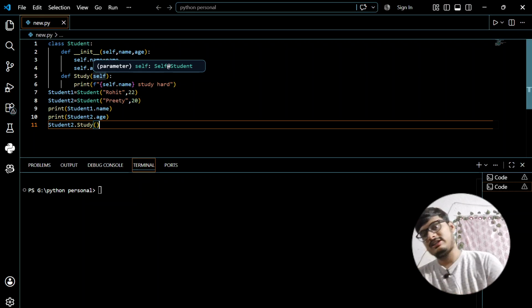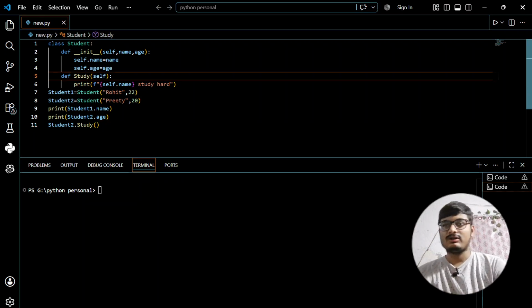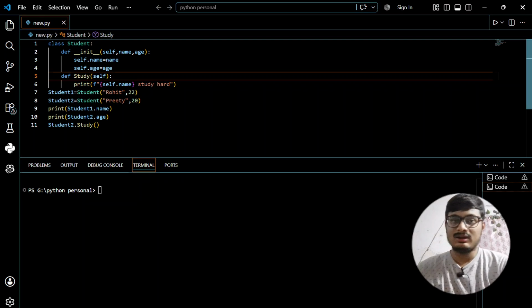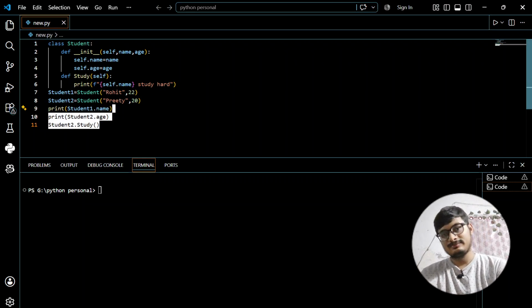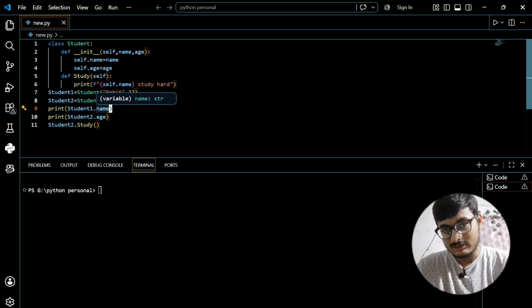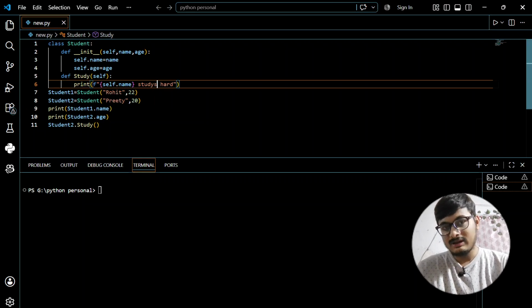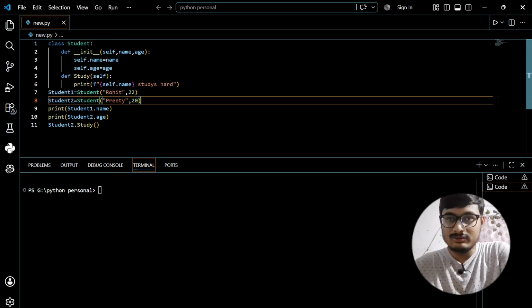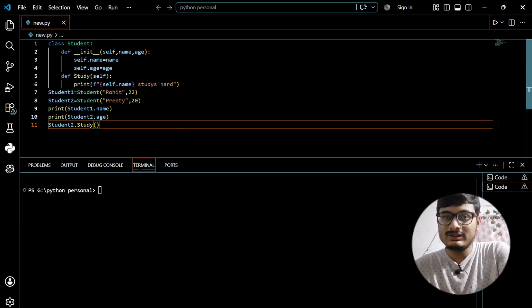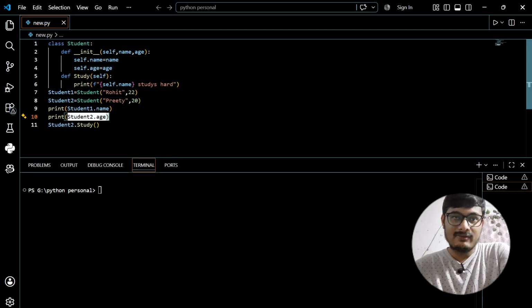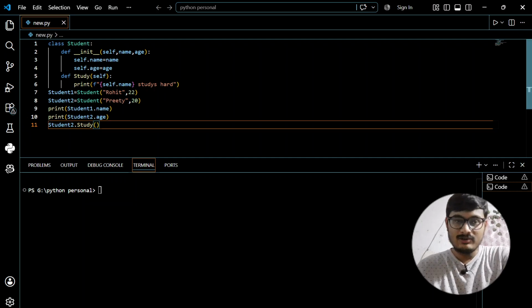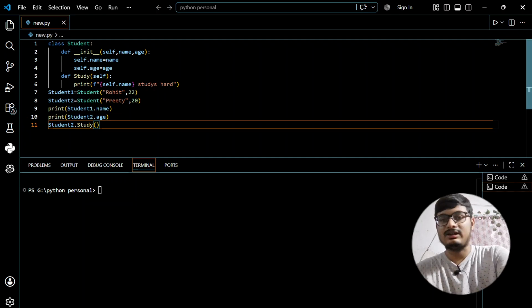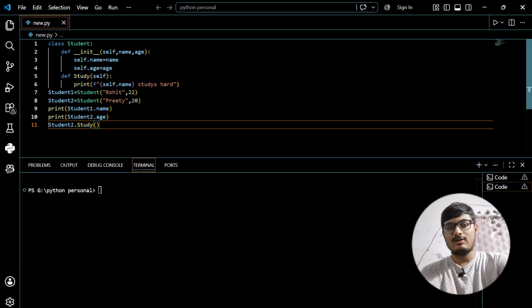Every student studies. So now I want it to print something. If I use this object, I want it to print Rohit studies hard. And if I call this other object, I want it to print Preeti studies hard. So how do I do that? Right now I am using student two dot study. So if I want to print something, how do I do that?